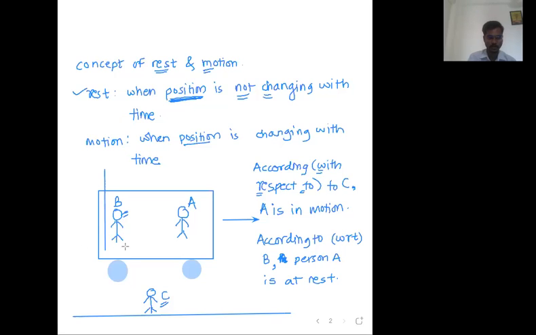Let us try to draw the coordinate system. This coordinate system is attached to the car. Small x, small y. This is the coordinate system which is attached to the car. It will move along with the car because these x, y coordinate axes are joined to the car, so they will move with the car. So in this coordinate system, the position of A is not changing, and therefore this observer B is saying that A is at rest. Up to this point, reply to me in the chat box.